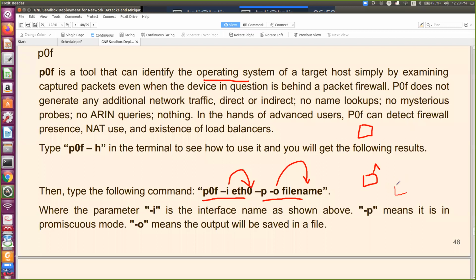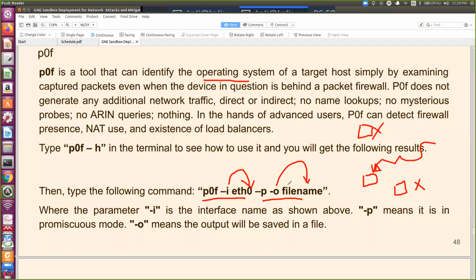and let's say some packet is coming to this machine. So in non-promiscuous mode, they will see this is destined to another machine, not to their machine, so they will discard this packet.